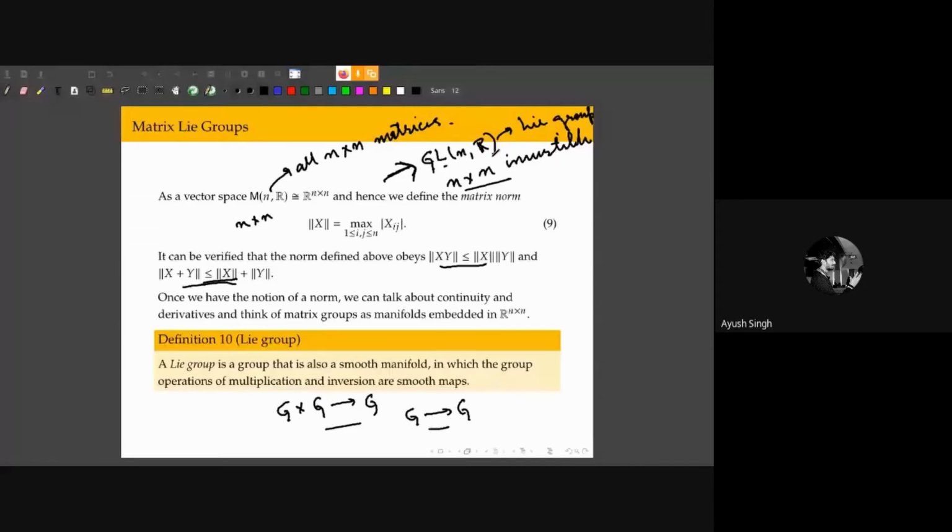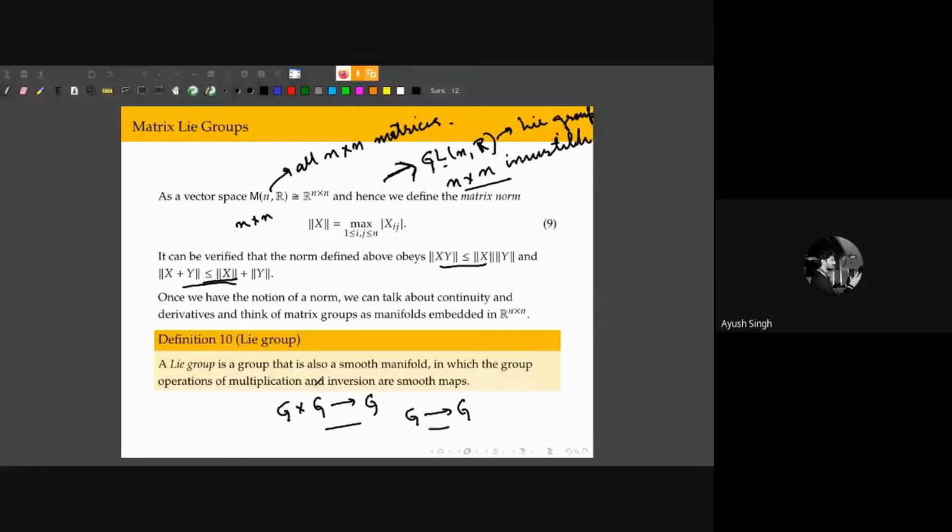Since the group multiplication operation just involves multiplication and addition of the entries of matrices, and those two operations we know are continuous, smooth and differentiable, and because this space is finite dimensional, there's no crazy stuff happening. This tells us that the group multiplication operation is continuous and smooth.